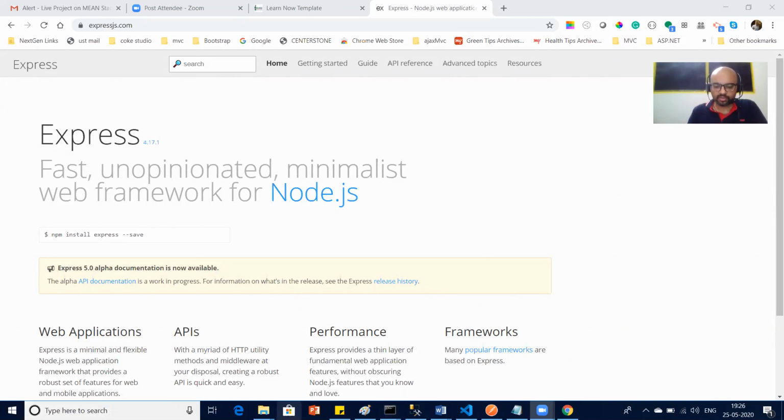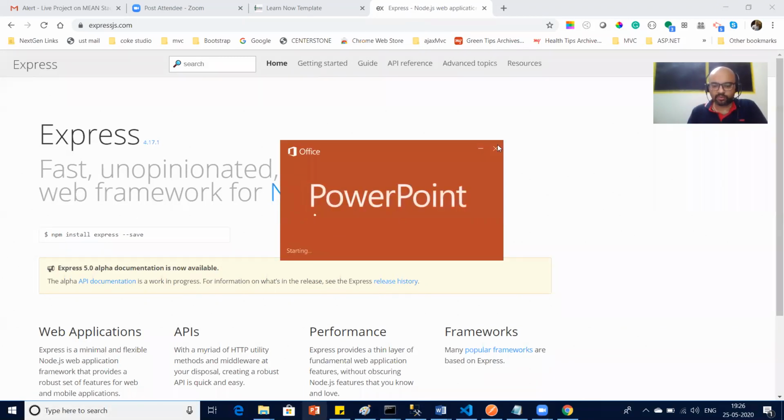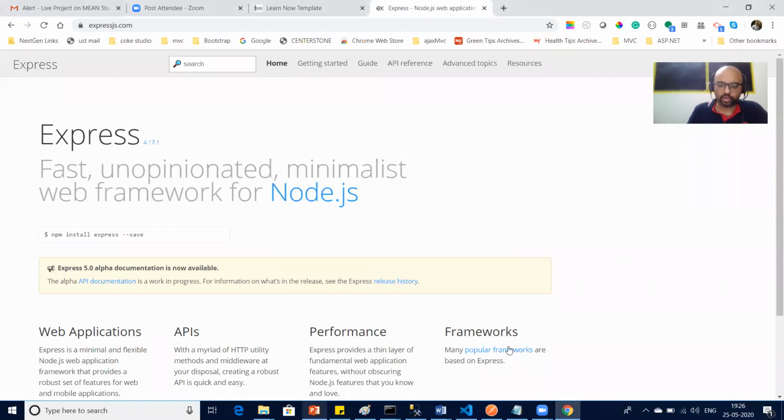Let me just show you something, I'll draw it over here itself. There will be a platform where a node server is the one which is handling the platform, Node.js.